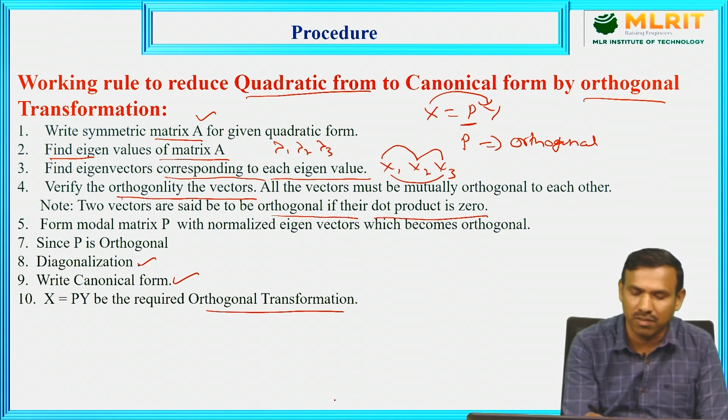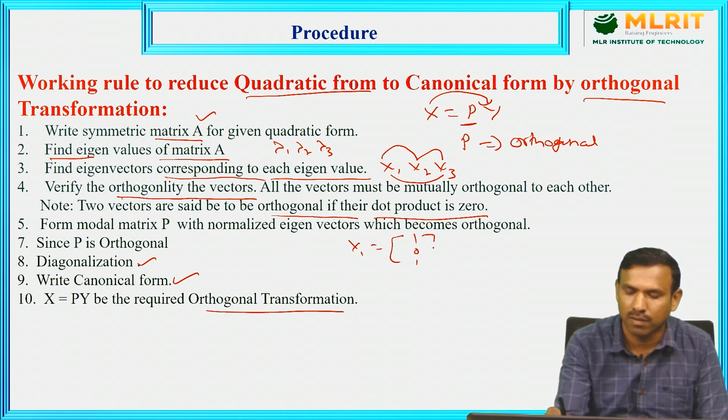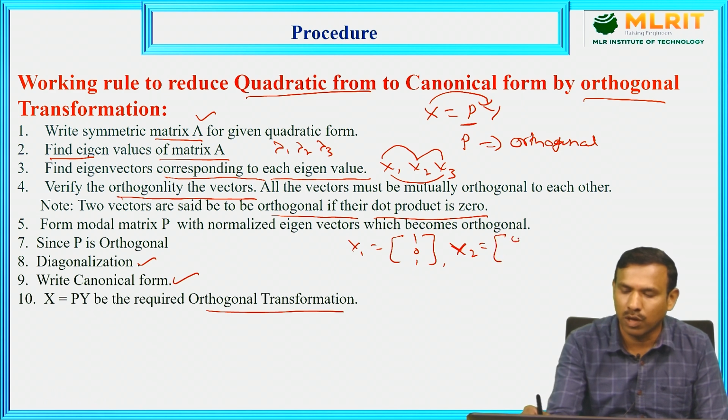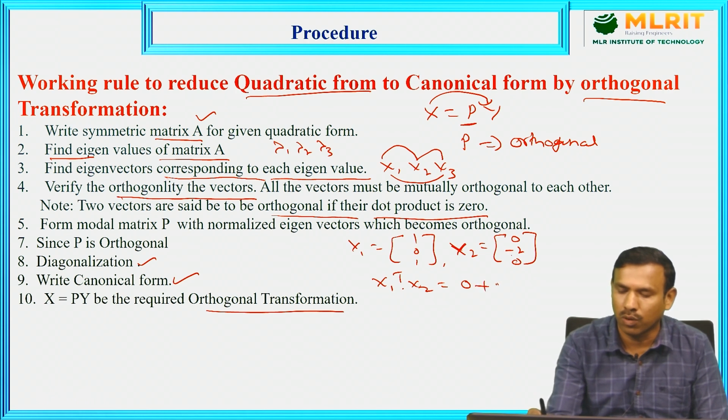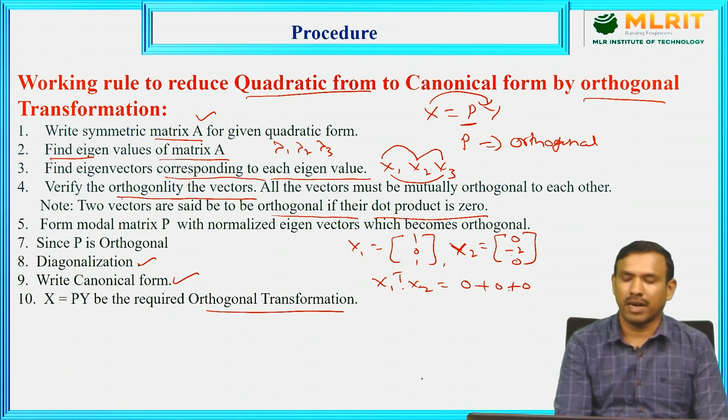Dot product means, let us have x1 equal to (1, 0, 1). Suppose x2 is equal to (0, minus 2, 0). See, the dot product x1 transpose x2 means, for the multiplication purpose, we can transpose either one of the vectors: 1 into 0, 0 into minus 2, 1 into 0, that is 0.